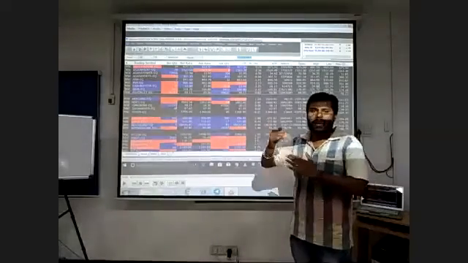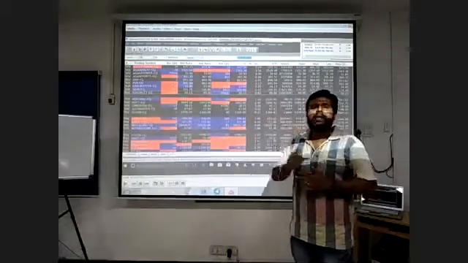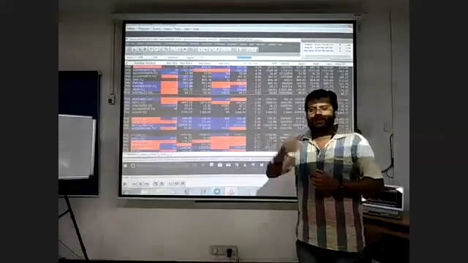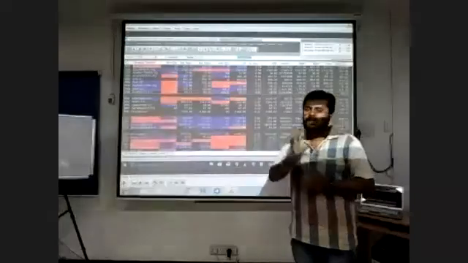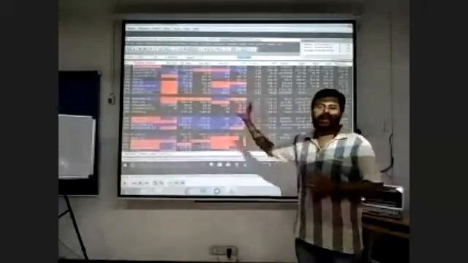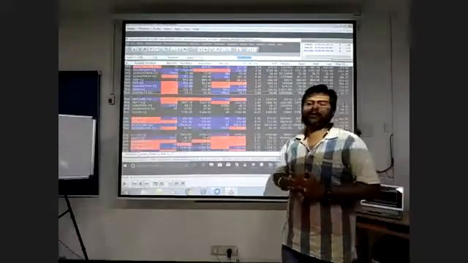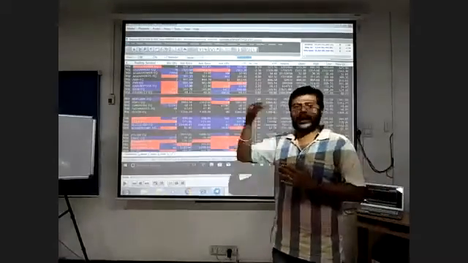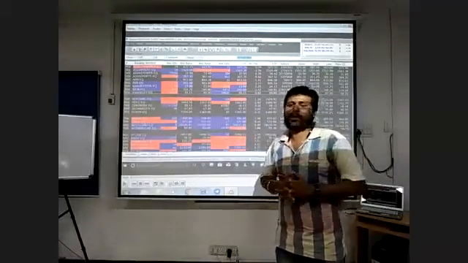If the value goes from low to high, it is indicated in blue. If the value goes from high to low, it is indicated in red. So this is the standard color of red and blue, so that you can find out whether the price has been going up or down.